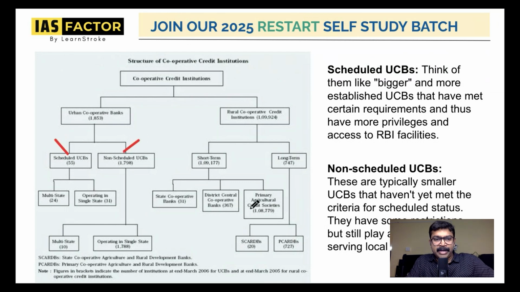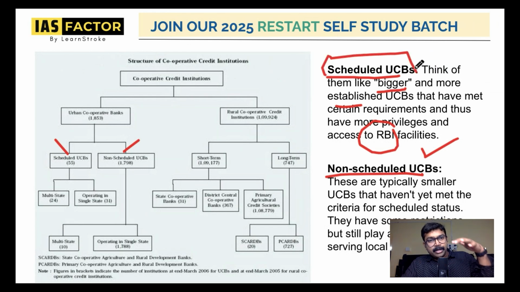So what do you mean by this concept of scheduled and non-scheduled? If you have read economics, you'll understand. Scheduled means always think it's bigger and more established. Please get this: scheduled means it's much bigger and more established because they have met certain requirements of the RBI. They get certain privileges and facilities of the RBI. When you hear the word scheduled in banking terms, you should understand that it is much bigger and much more established. Non-scheduled means typically smaller urban cooperative banks that haven't yet met the criteria of the RBI,